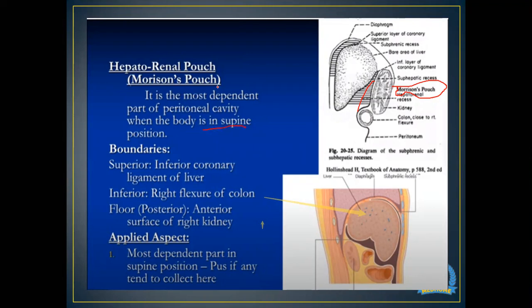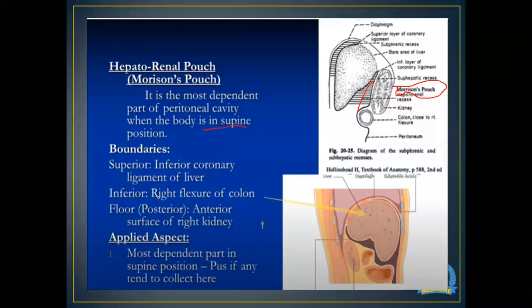Now what are the boundaries of this hepatorenal pouch? Hepato means liver, renal means kidney, so the boundaries are usually formed by these two organs. Superiorly, it is formed by the inferior coronary ligament of the liver, or simply you can remember that the superior relationship is the liver.